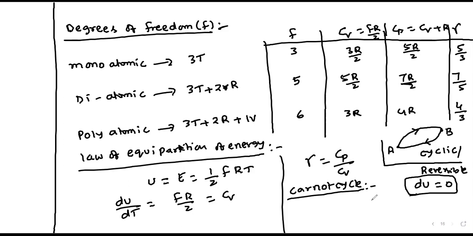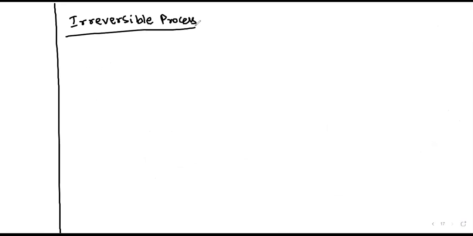In the irreversible process, there will be a change in internal energy, du is not equal to zero. That means the particles will not reach their initial position.